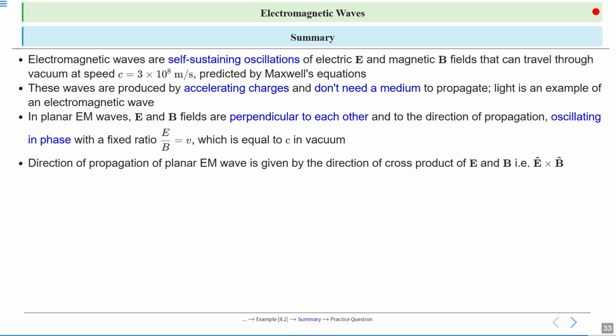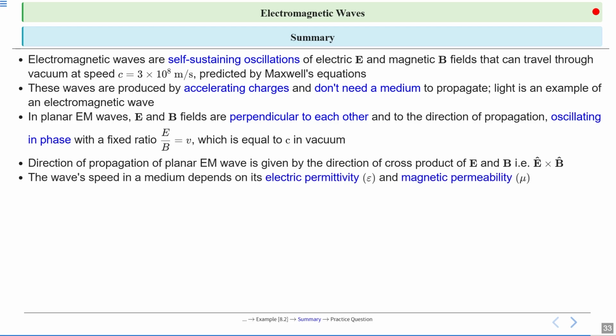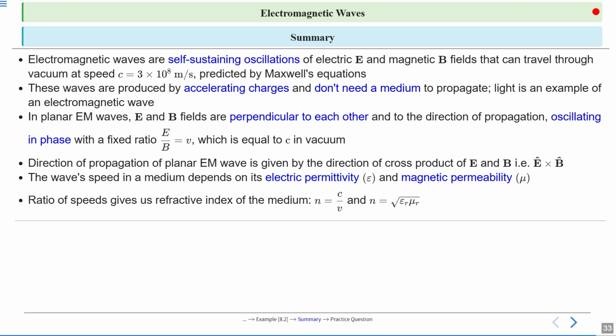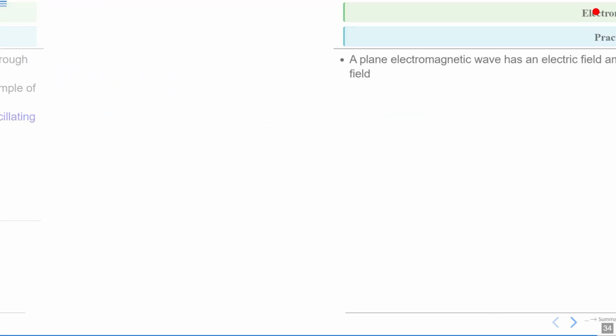The direction of propagation of a planar EM wave is given by the direction of the cross product of E and B, that is E cap cross B cap. The wave speed in a medium depends on electric permittivity and magnetic permeability. The ratio of speeds gives us the refractive index of the medium, that is n equal to c upon v, and also n equal to root of epsilon r mu r.